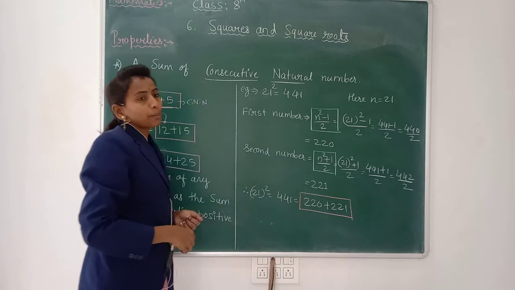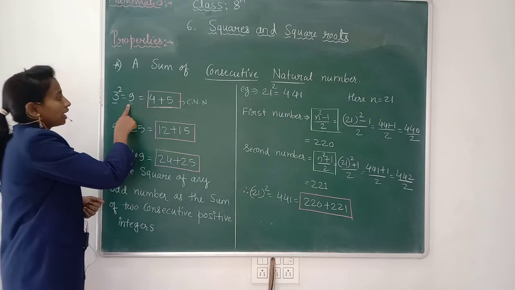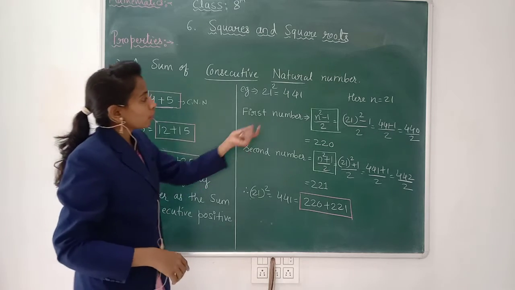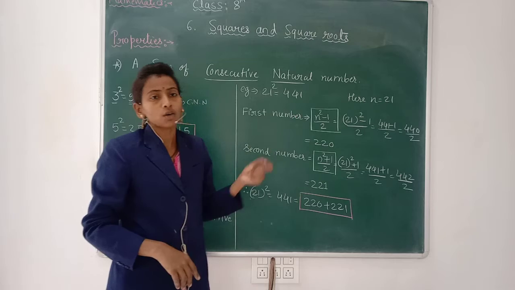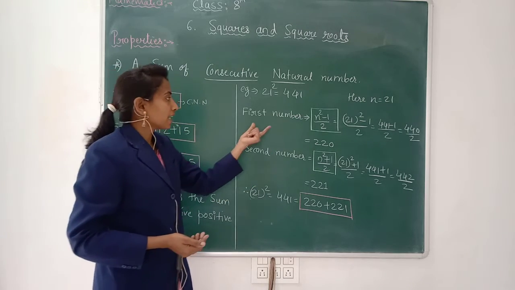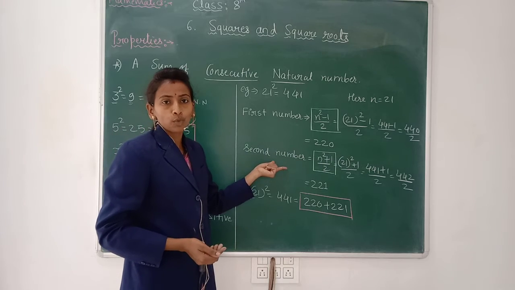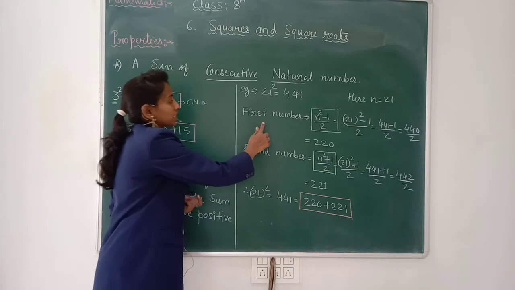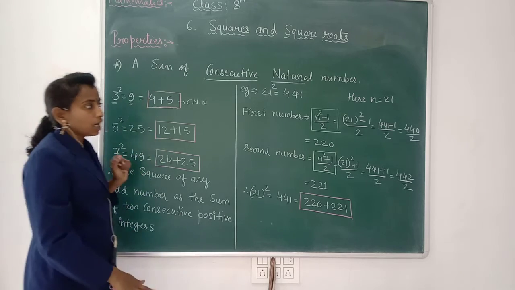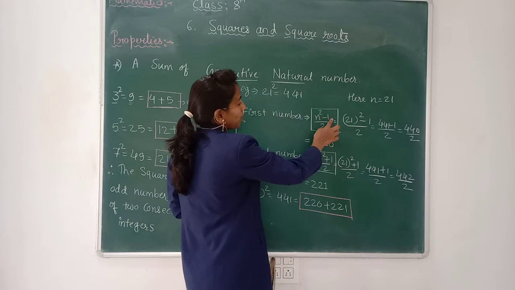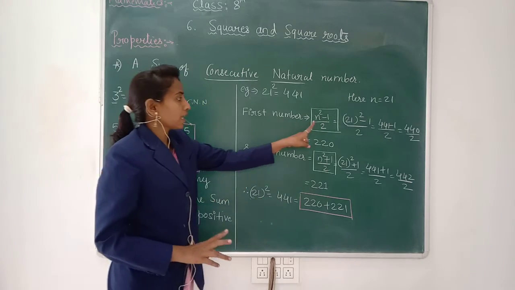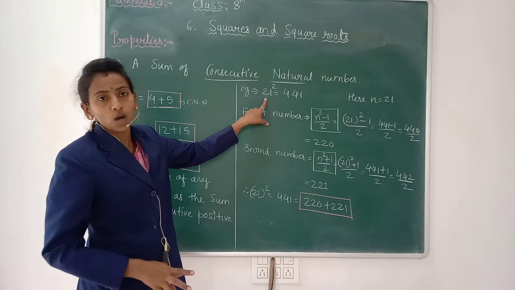441 is a bigger number. If it is smaller, 9, we represented it as 4 plus 5. But here we have 441, so how do we find those two numbers? For that we have one formula. To find the first number, we do n square minus 1 divided by 2. Here n is the value of the given odd number.